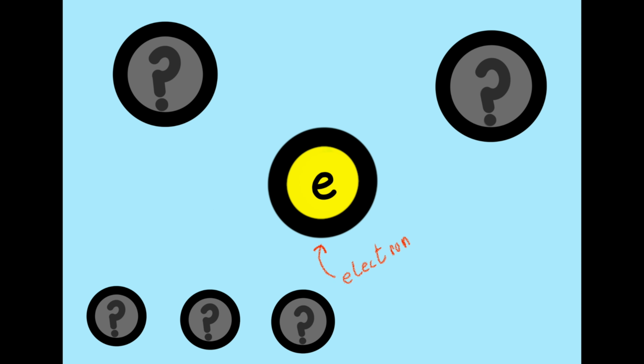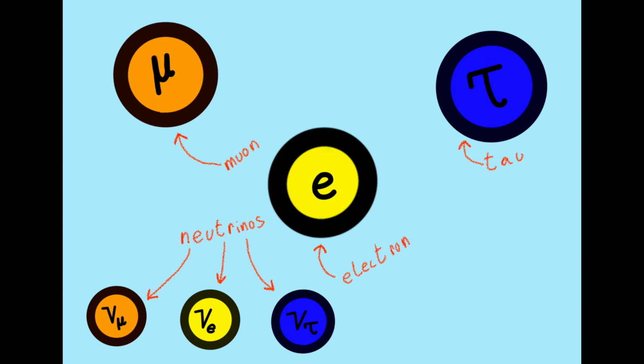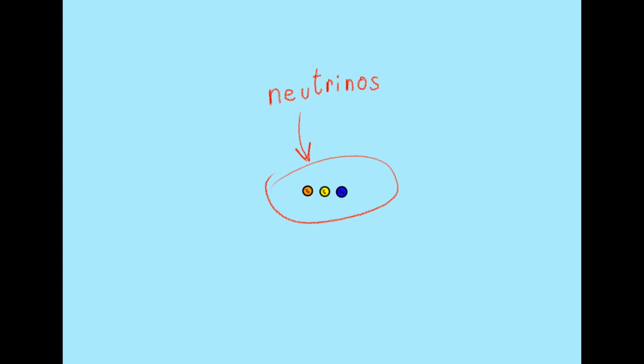Apart from quarks, there's another group of subatomic particles called leptons. The electron is part of this group. 2 other leptons, muon and tau, are similar to the electron, but they're much more dense. Each of the 3 previously mentioned leptons have corresponding neutrinos, making the muon neutrino, electron neutrino, and the tau neutrino. Neutrinos are super tiny, so they don't interact with matter much. There are neutrinos flying through your body right now, and you don't even notice.